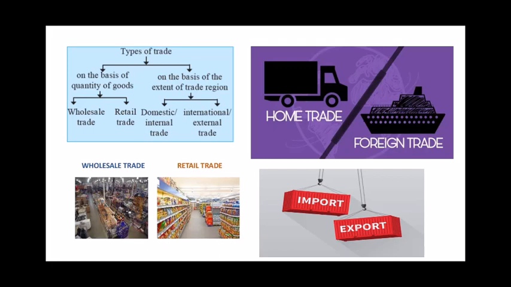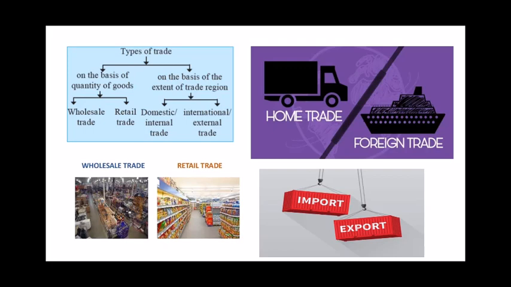When international trade takes place between two countries, it is called bilateral trade. Whereas when international trade takes place between more than two countries, then that kind of trade is called multilateral trade. And the last part is export and import.